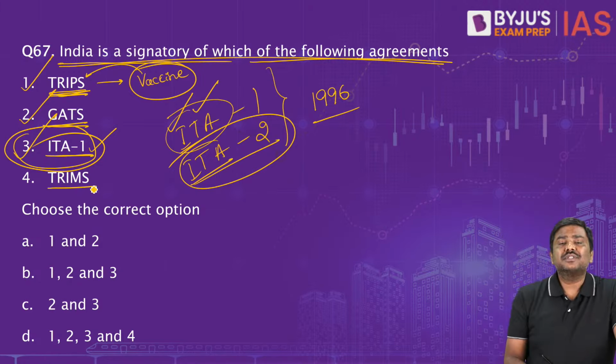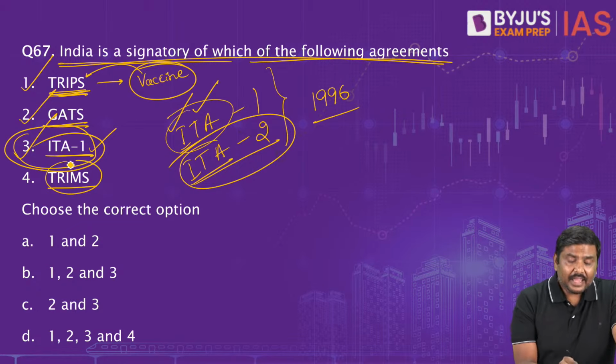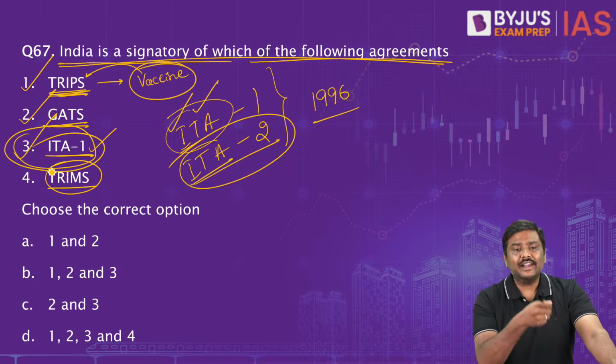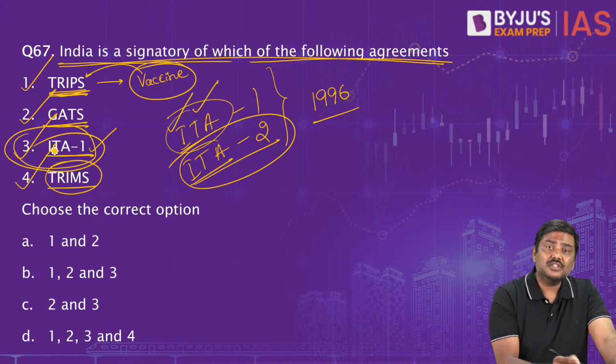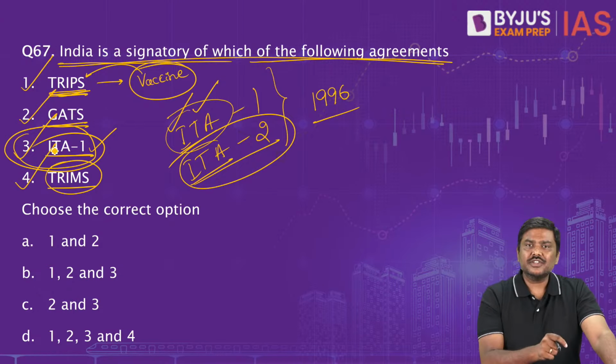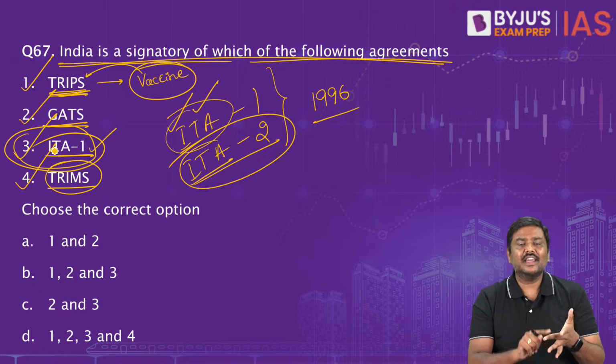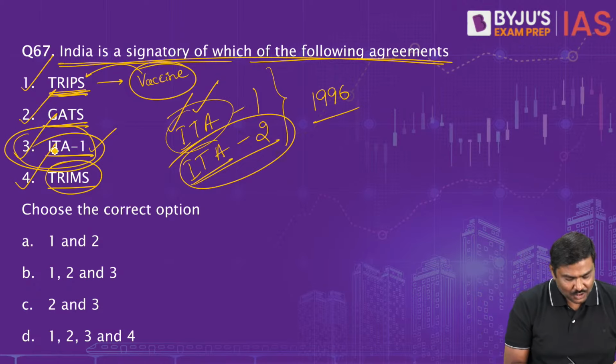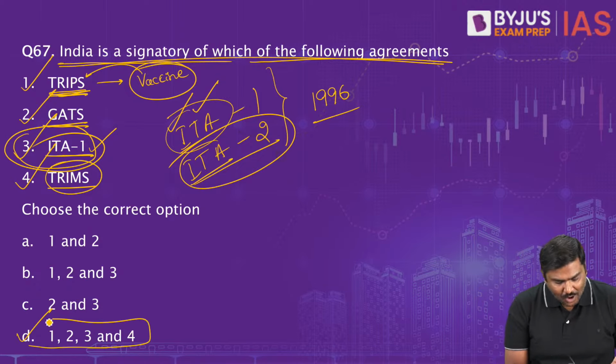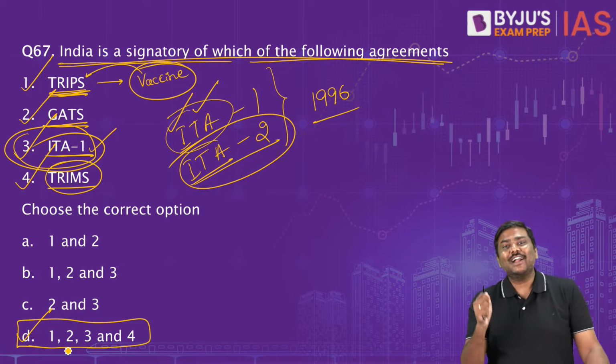Fourth one, TRIMS, Trade Related Investment Measures. 4 is also correct. So 1 is correct, 2 is correct, 3 is correct, 4 is also correct. So the right option for this question will be option D, 1, 2, 3 and 4.